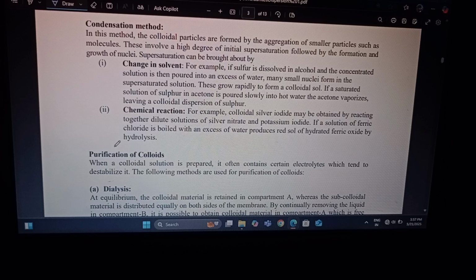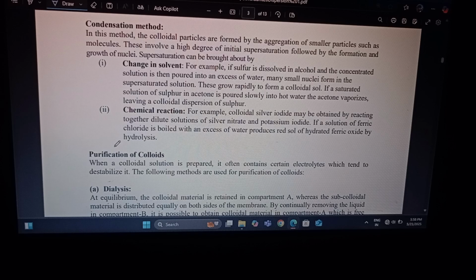For example, sulfur dissolved in alcohol, and the concentrated solution poured into excess water, may form small nuclei from supersaturation of the solution. These grow rapidly to form the colloidal solution. If a saturated solution of sulfur in acetone is poured into hot water, the acetone vaporizes, leaving a colloidal dispersion of sulfur.